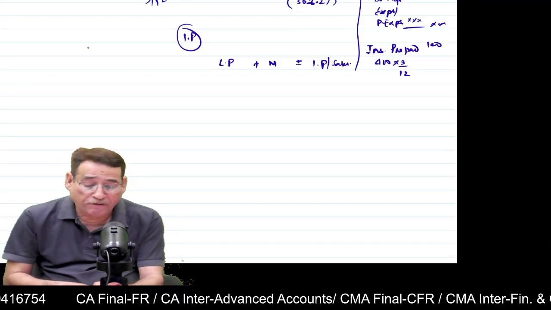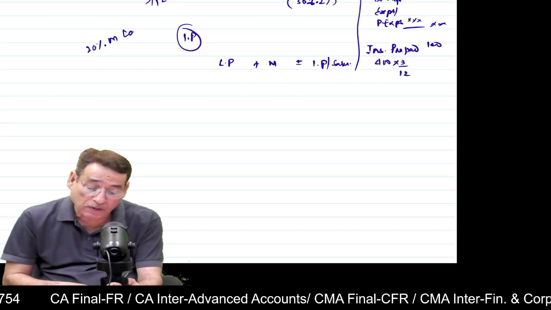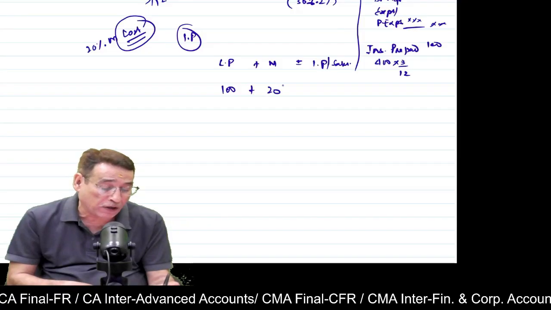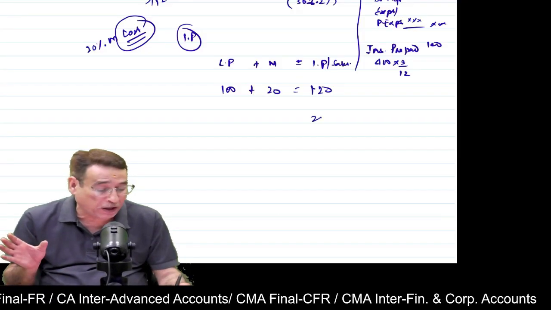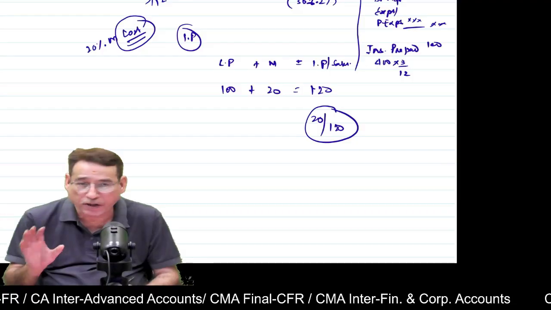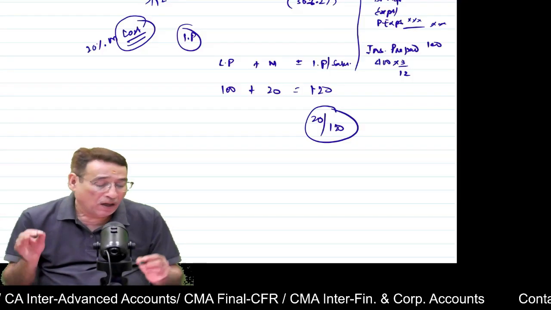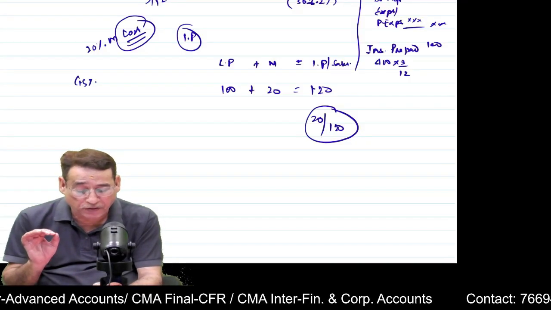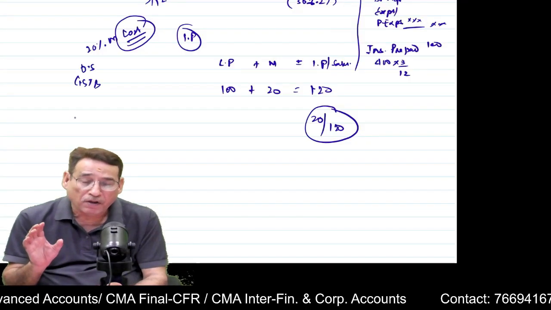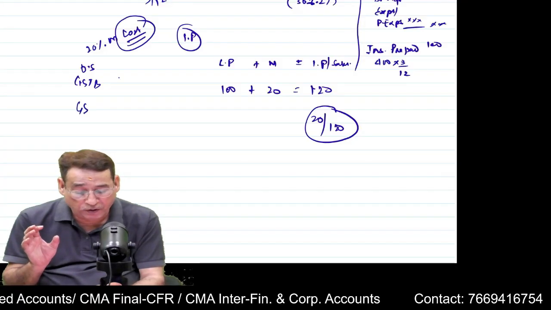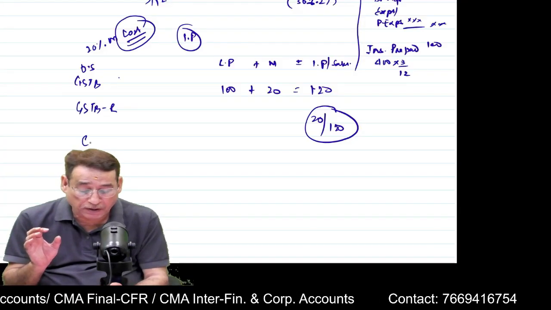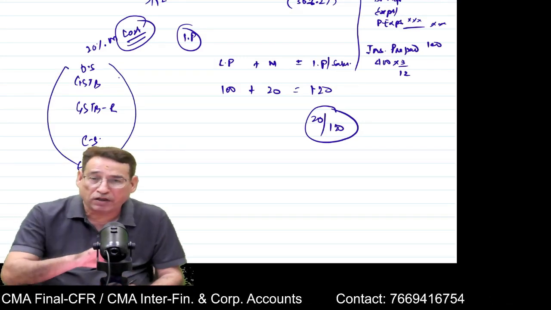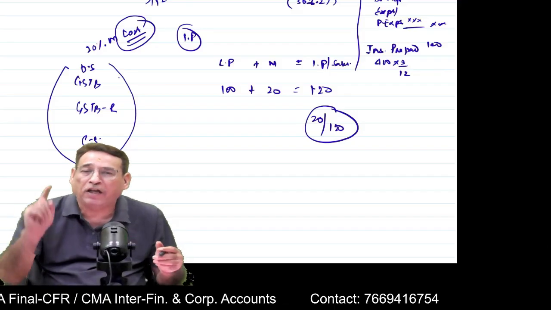Now, if the rate is given as 20% on cost, because the rate is given on cost, we will have to presume cost as 100, margin will be equal to 20, our invoice price will be equal to 120, and 20 by 120 will be our rate on invoice price. Is it clear to you? I have already told you, loading is always done with respect to goods sent to branch account, with respect to opening stock, with respect to goods sent to branch returns, with respect to closing stock, with respect to goods in transit.